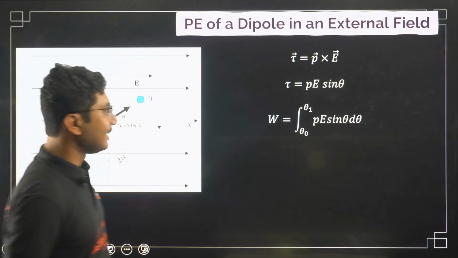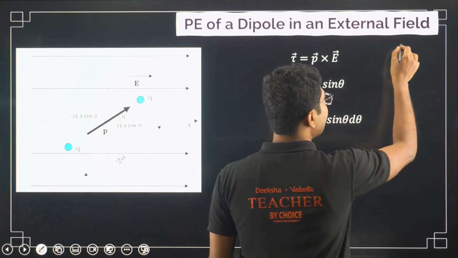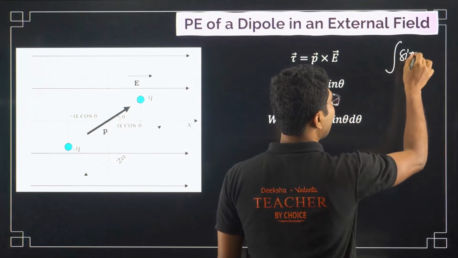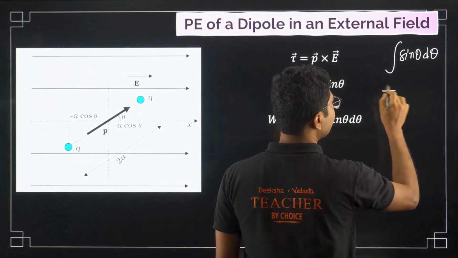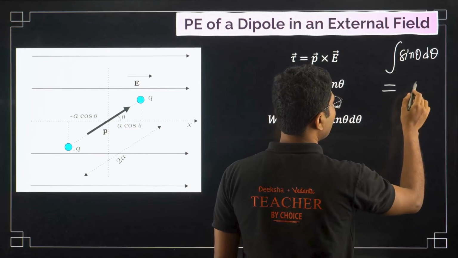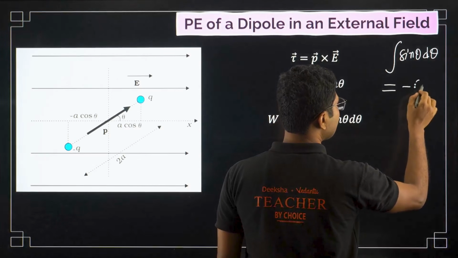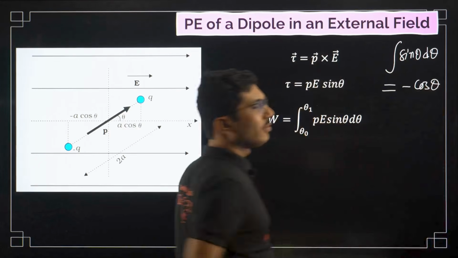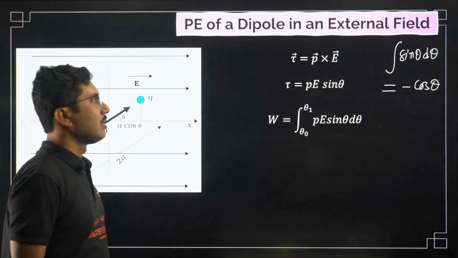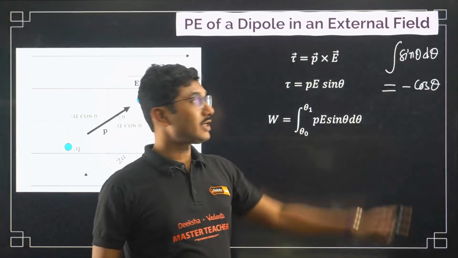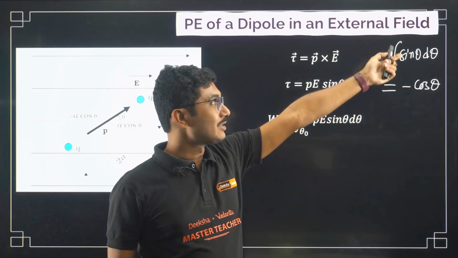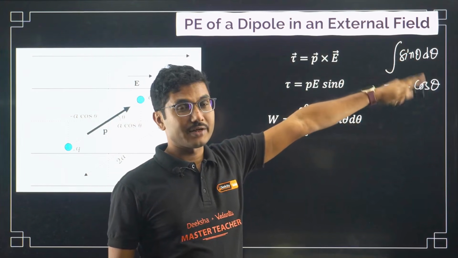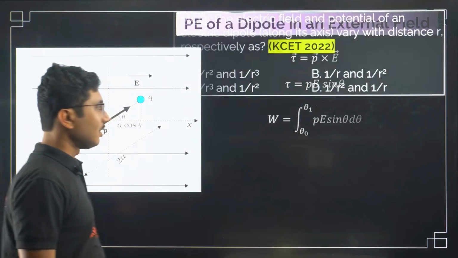And if you remember the integration, sin theta d theta is basically minus cos theta. Okay, so differentiation of sin theta gives you cos theta, while integration of sin theta gives you minus cos theta.